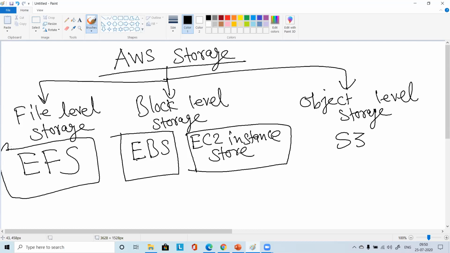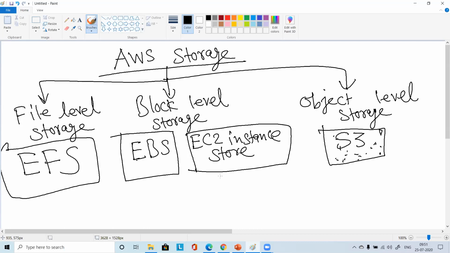One thing is object level, where you simply throw things in and keep them there, and you can access them through the HTTP protocol, through the web browser and all. There is no hierarchical structure here. Whatever objects you have, big object, small object, you simply keep them here, and you can access them based on tags or prefixes. But in the case of EFS, you will have a hierarchical structure, and you will be able to access this EFS by mounting it to your local machine.